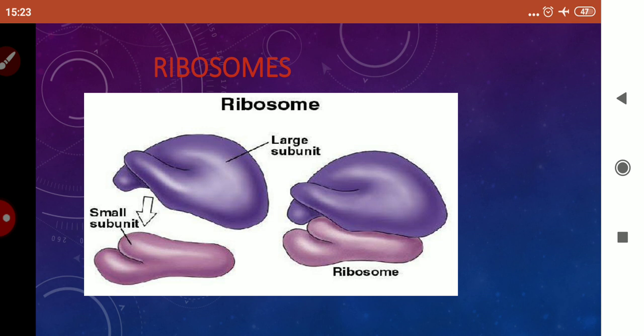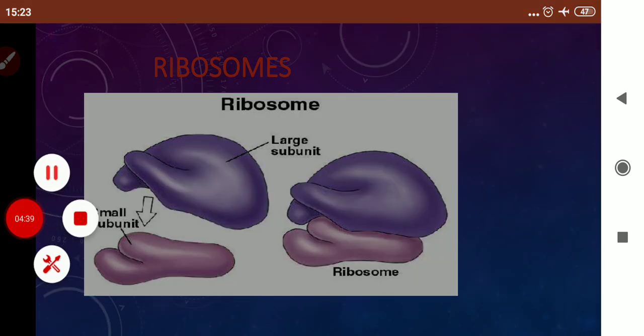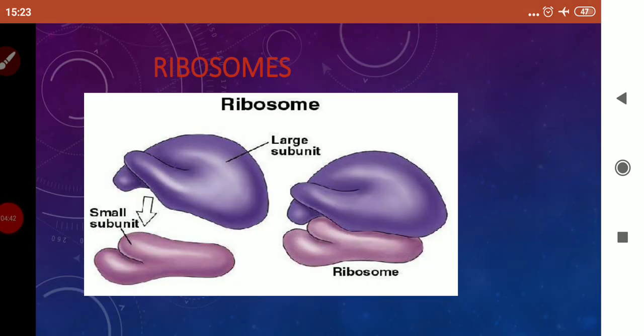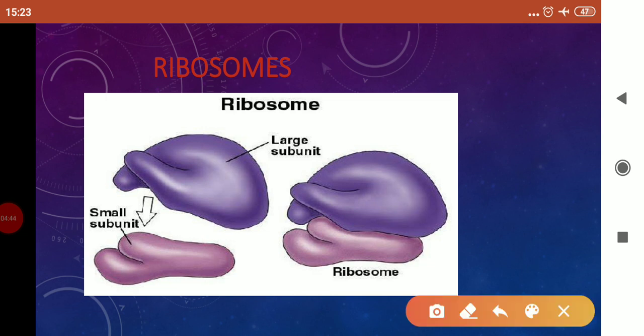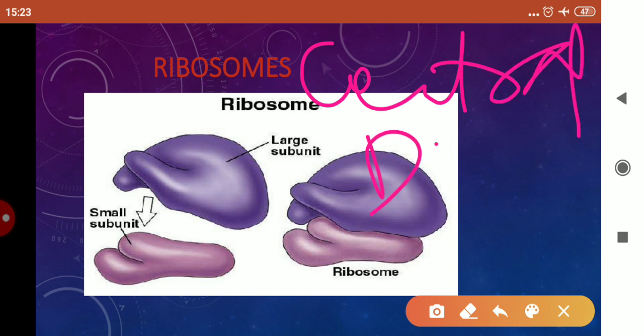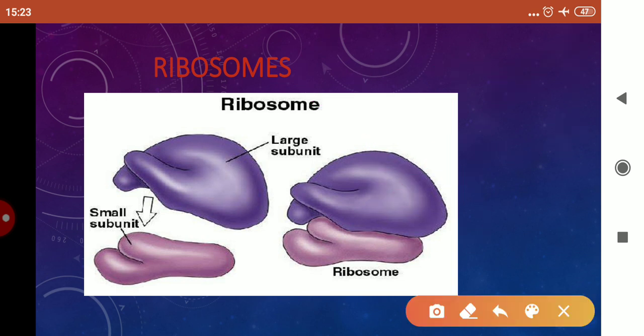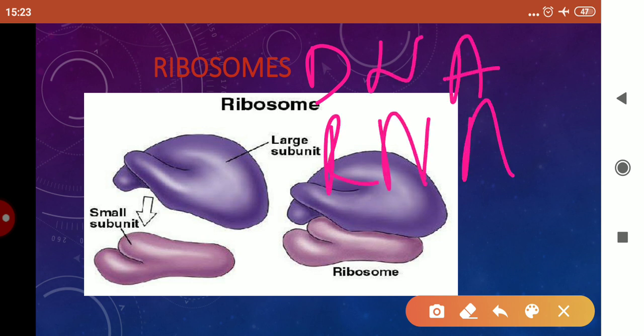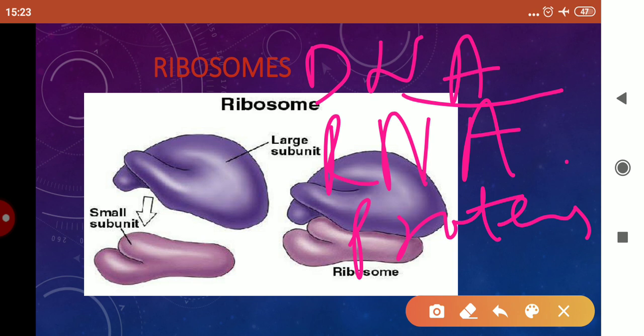Now children, you have studied about the central dogma of molecular biology in the video related to introducing biology. In central dogma, I have told you that DNA forms RNA and from RNA proteins are formed. The formation of RNA from DNA is called transcription, and the formation of proteins from RNA is called translation.